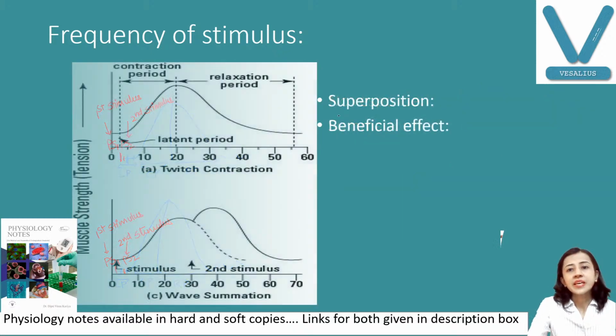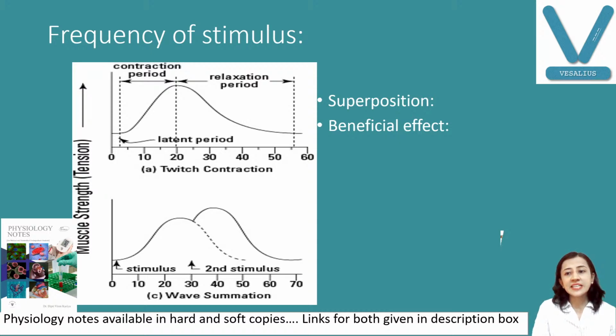Now if the second stimulus is given during the relaxation period, what happens? There is superposition. Superposition means the second stimulus is given during the relaxation period of the first curve. Two curves are obtained, but the second one superimposes on the first curve, so you get this kind of effect.